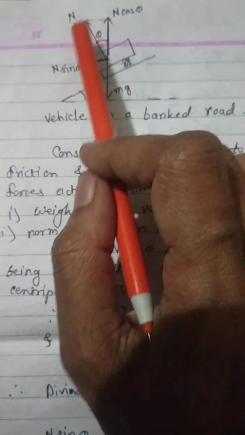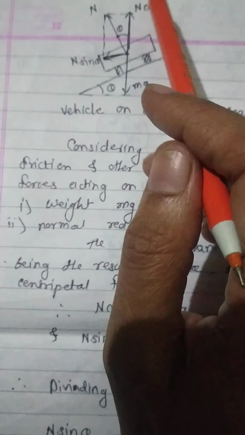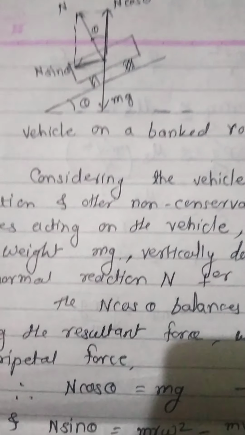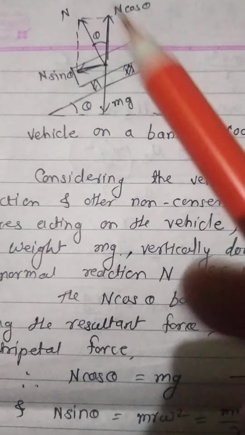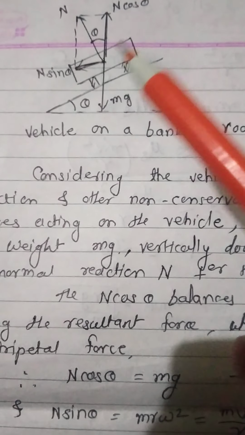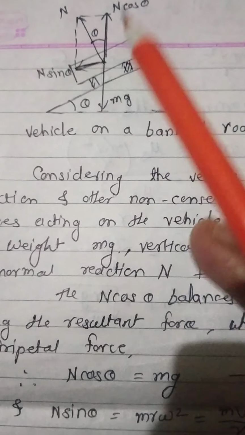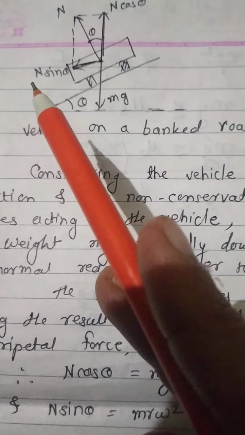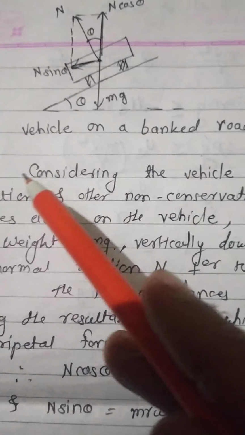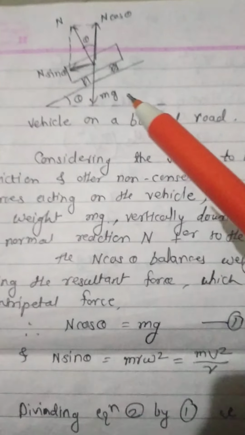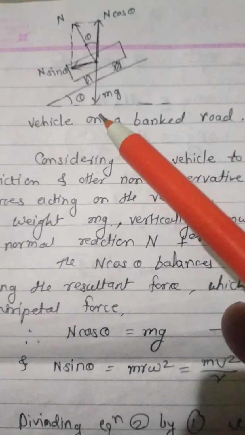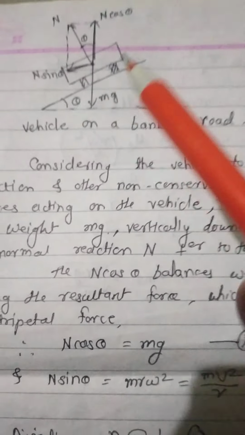Here the normal reaction is resolved into two components. One is N cos theta, the vertical component, and N sin theta, the horizontal component. The weight mg also acts in the downward direction.